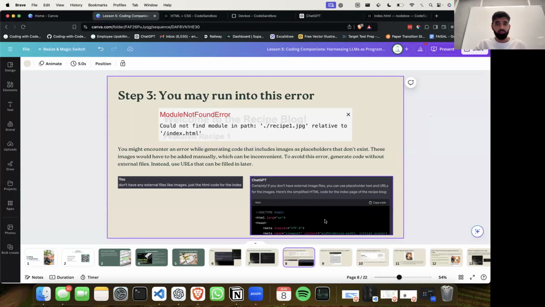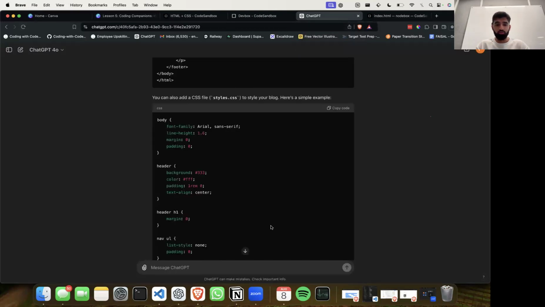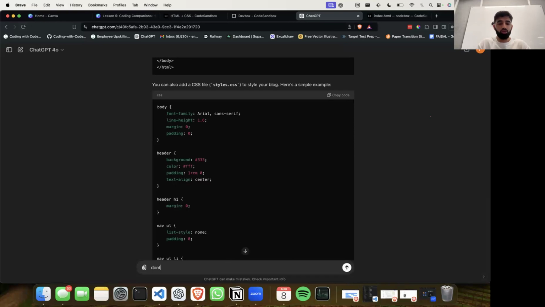A really easy way of doing that is by saying to ChatGPT that they got it wrong. So a great way of doing this is by going back to ChatGPT and saying, don't use any external files or images in the HTML, but instead just use placeholders.